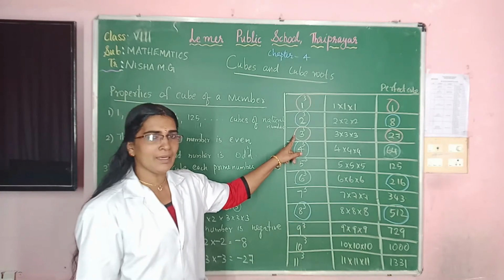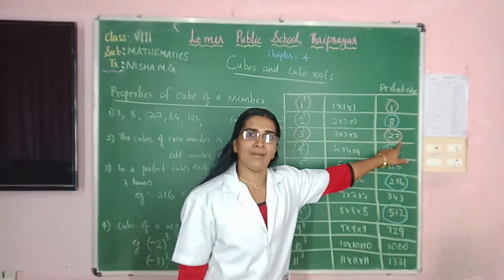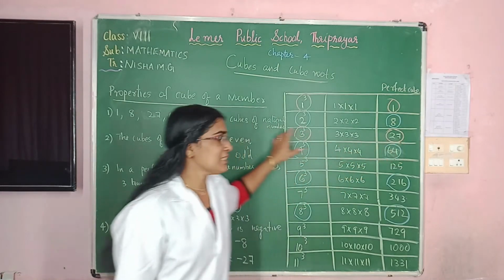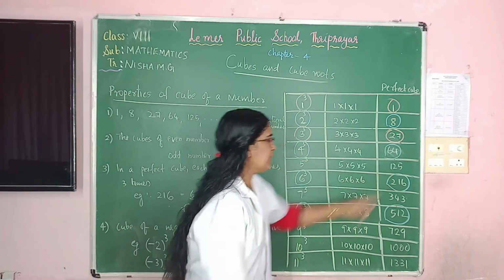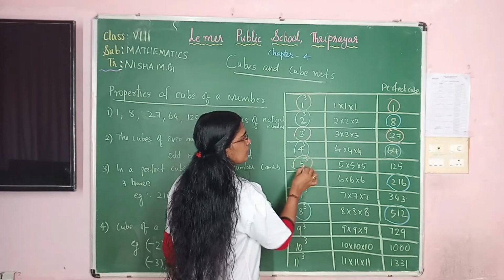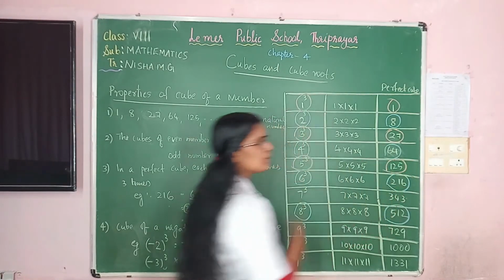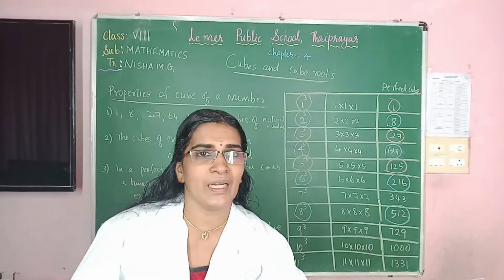3 is an odd number. Its cube 27 is also an odd number. Is it clear, children? Which is the next odd number? 5. What is 5 cube? 125. 5 is an odd number. Its cube 125 is also an odd number. Is it clear, children? So what is written here?